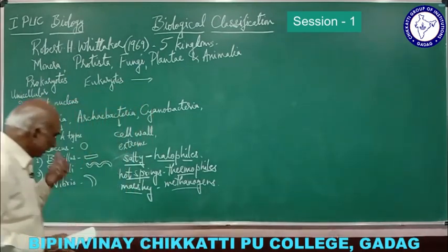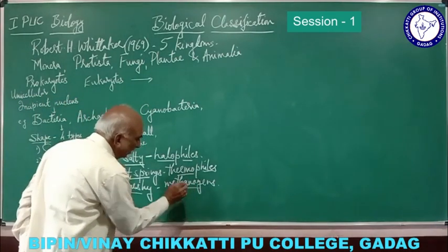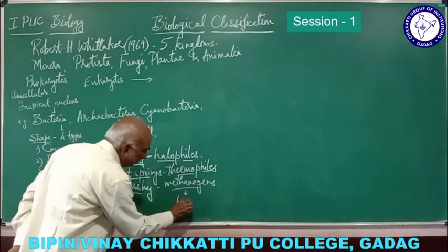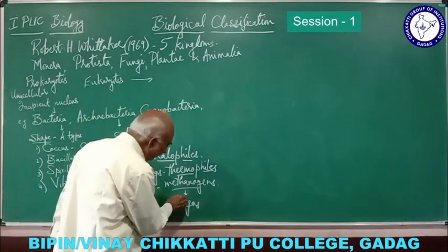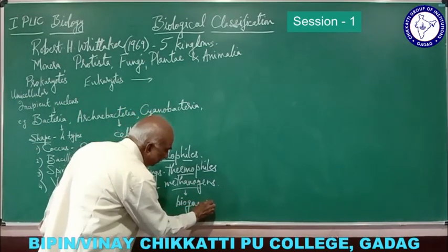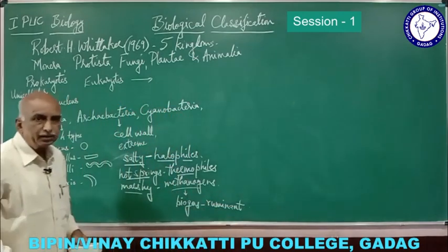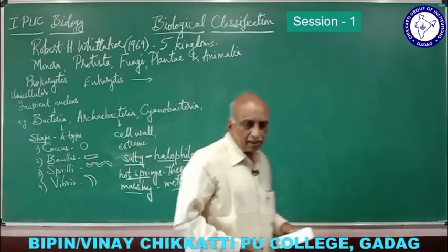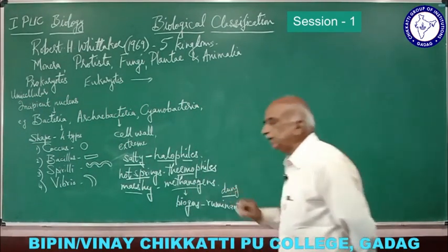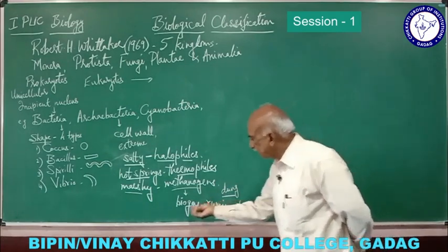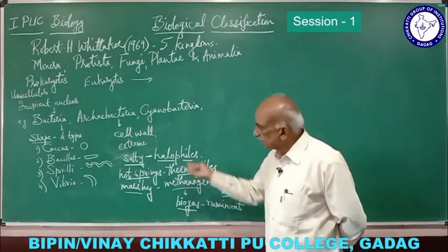And then these methanogens also help in the production of biogas, which is usually used for domestic purposes. In the case of ruminant animals, these methanogens are found, and they are also present in the dung of the ruminant animals. So that biogas production is done by methanogens, archaebacteria.